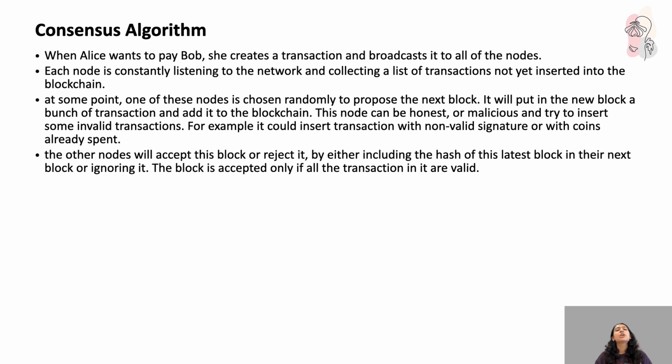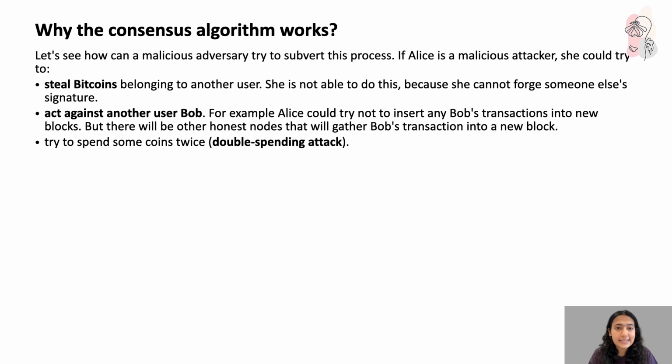Makes sense? So in a sense, trust isn't placed on the proposer, it is placed on the verification. And a block lives only if every transaction inside it checks out. Makes sense? Coming to the next slide, why the consensus algorithm works.